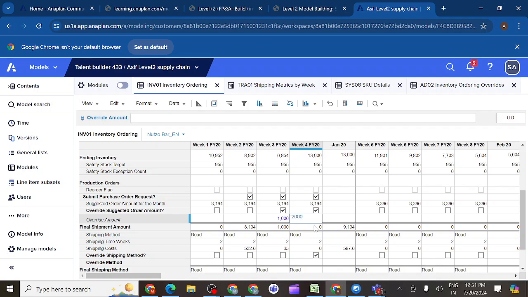They satisfy the two conditions. So what is our override amount condition? You can see submit purchase order request and override suggested order amount should be true. So can I edit here in this line item? No. Only if I want to edit, I should select this one. It will be editable. So in this way, it will work.